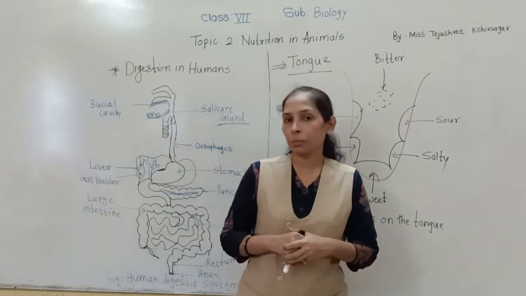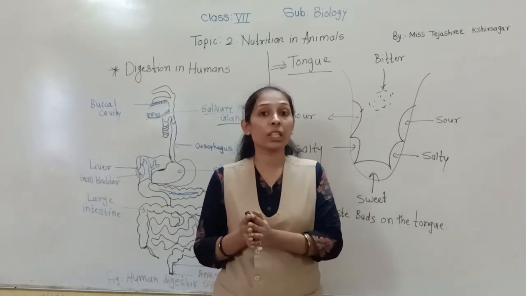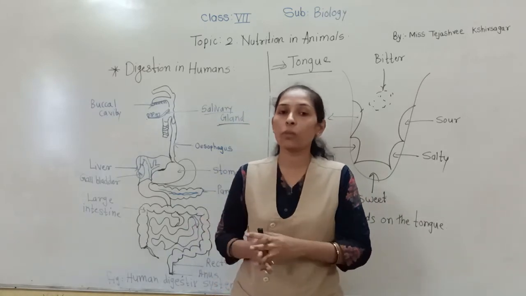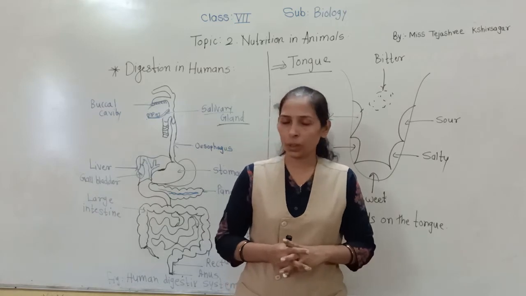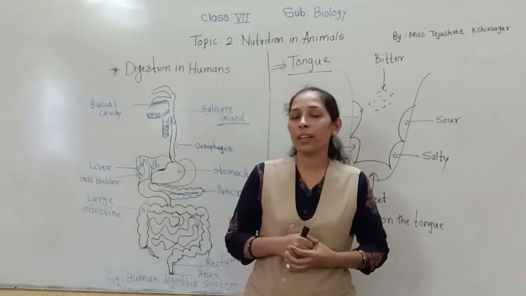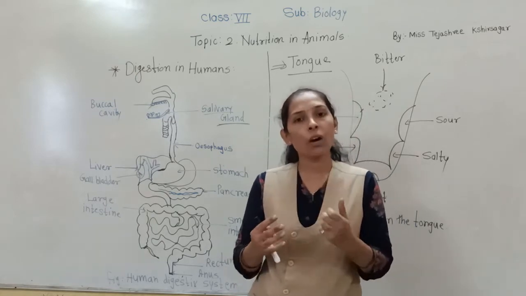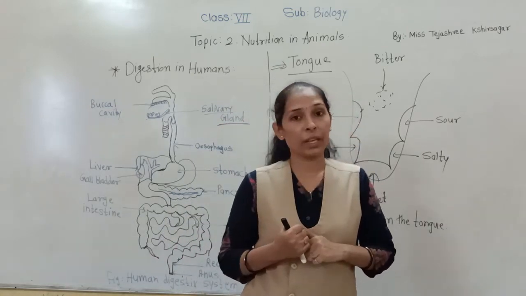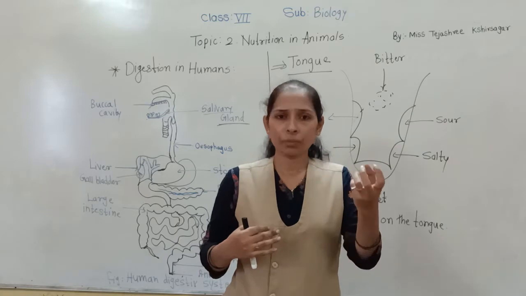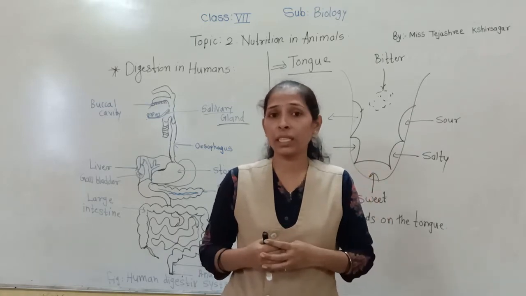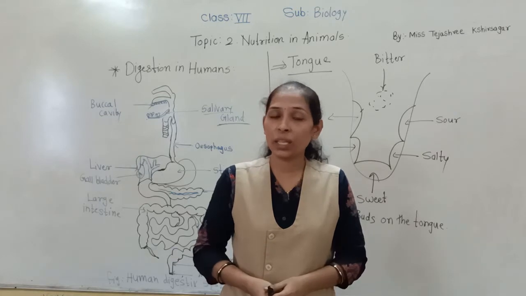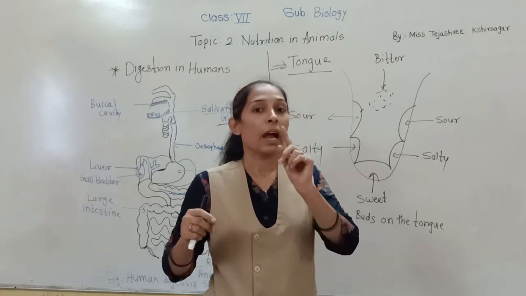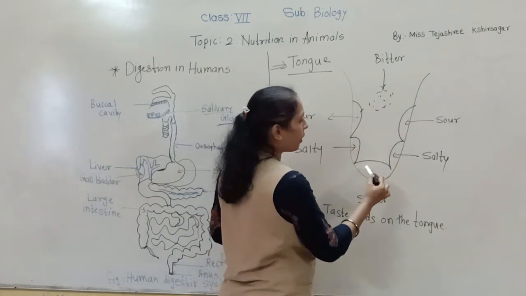This is one of the most important functions of the tongue, but along with this, the tongue also helps us to know exactly what the taste of the different food that we are having is. But how can we know the taste of different foods? For example, if you are having a gulab jamun, then you say wow, it is sweet in taste. If you eat something spicy, then we say it is spicy. Or if you eat bitter gourd, then you say it is bitter in taste. Why do you come to know all about these different tastes?